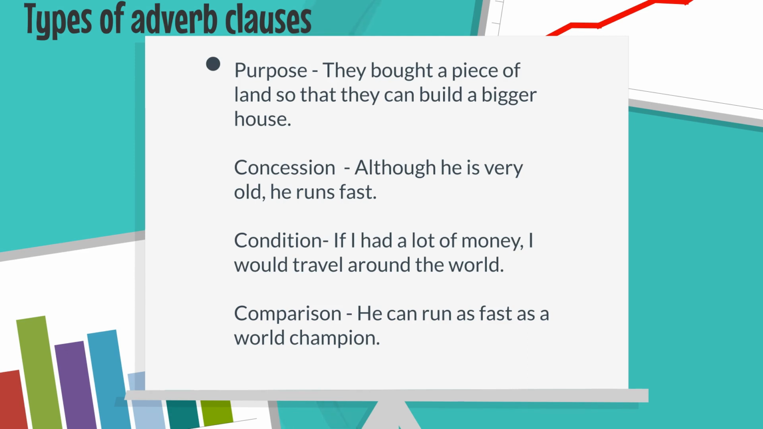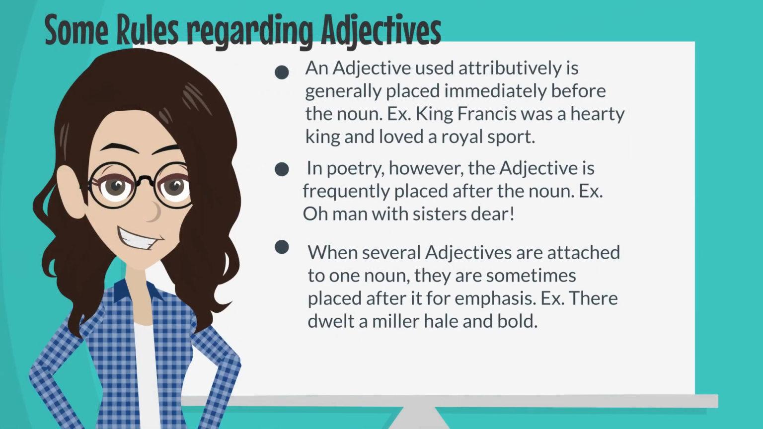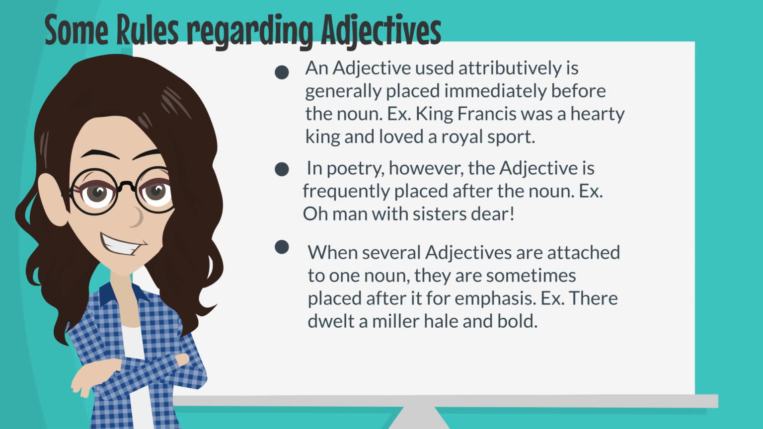Concession: although he is very old, he runs fast. Condition: if I had a lot of money, I would travel around the world. Comparison: he can run as fast as a world champion. Some rules regarding adjectives. Rule 1. An adjective used attributively is generally placed immediately before the noun. Ex: King Francis was a hardy king and loved a royal sport.